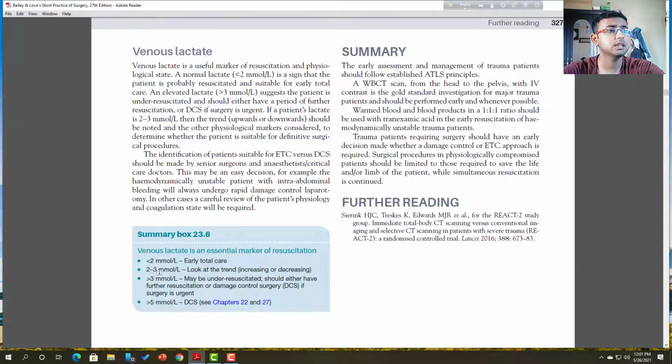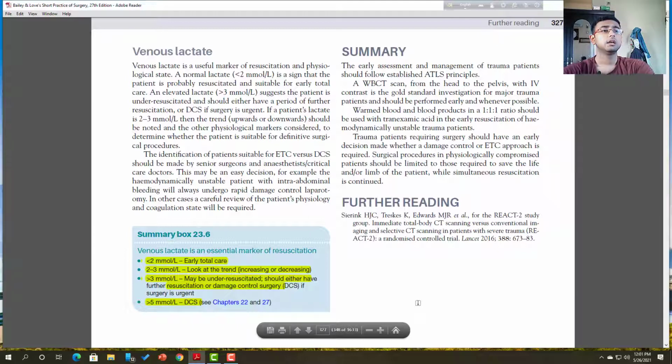Okay. Now you can see venous lactate is an essential marker for resuscitation. It shows whether the patient is resuscitated or not, because more lactate means more tissue injury and reduced chances of resuscitation. Less than 2 means early total care. 2 to 3 millimoles, look at the trend, increasing or decreasing. More than 3 means possibly under-resuscitated, should have either resuscitation or damage control surgery. More than 5 means DCS.